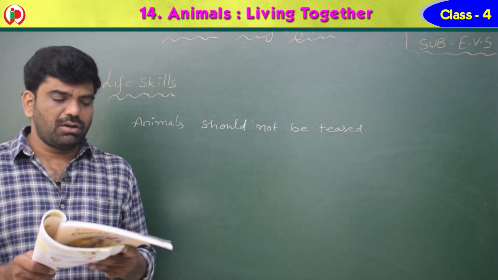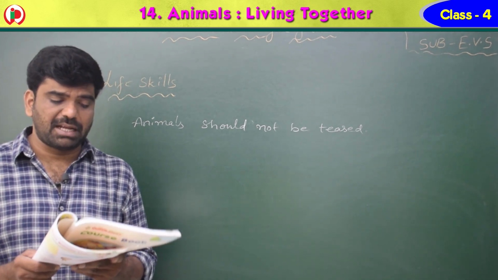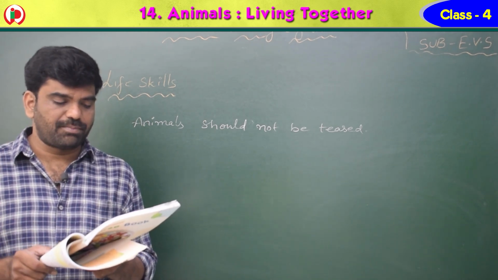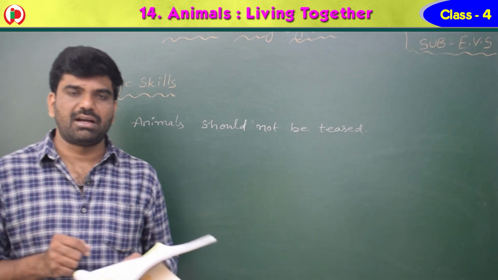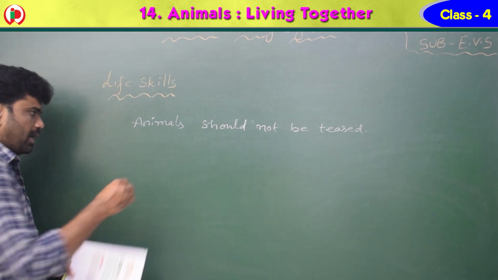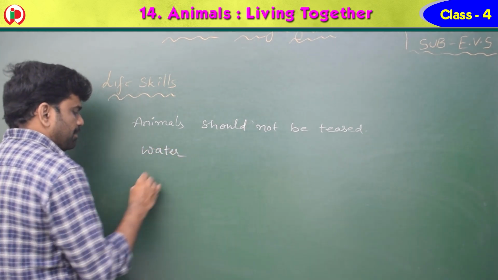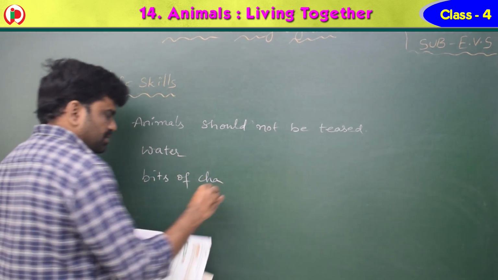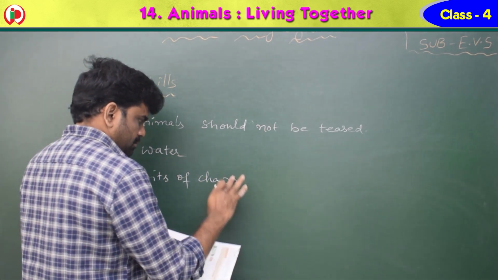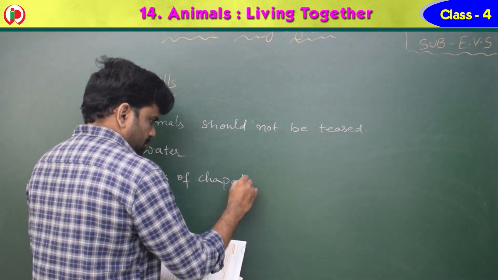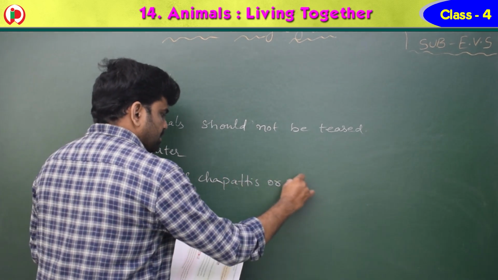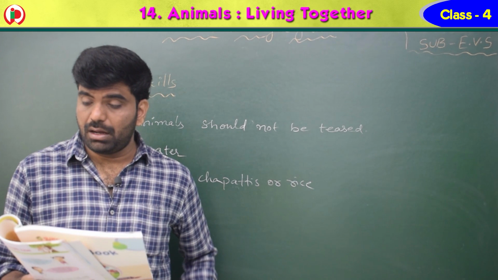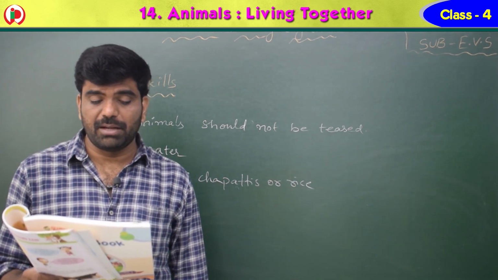We should also keep bits of chapatis or rice on the grills of the park or on our roof to help them get food when they feel hungry.